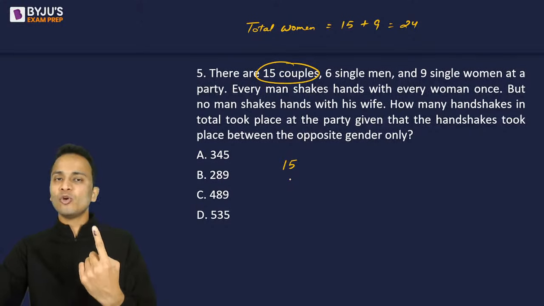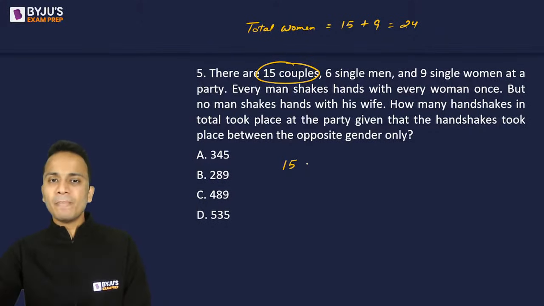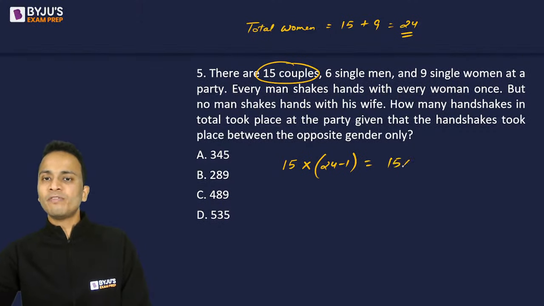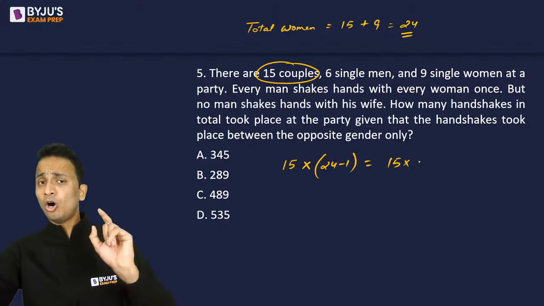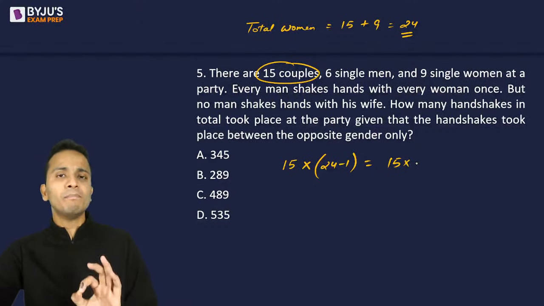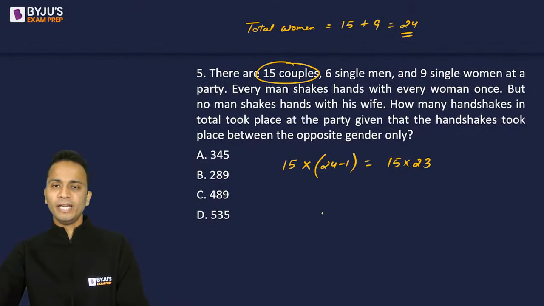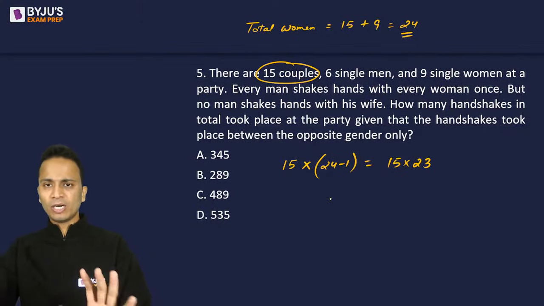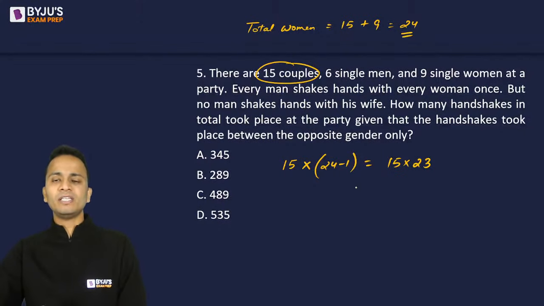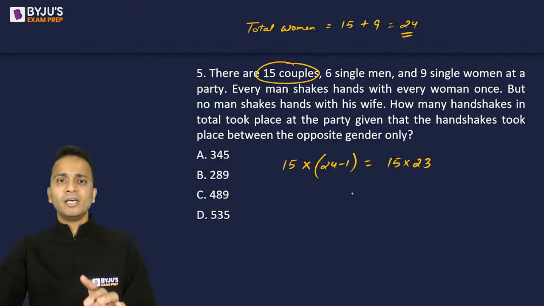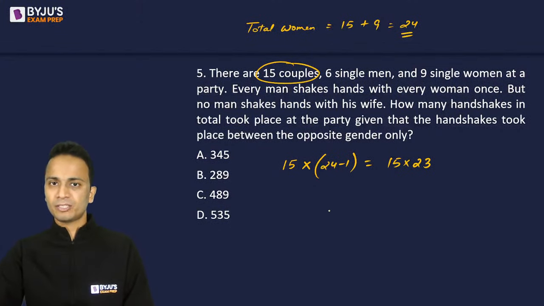Obviously a man has only one wife here, right? So each of these 15 men will shake hands with 24 minus 1, that is 23 women. So the total number of handshakes by the married men will be 15 into 23. All right, clear? This much should be clear, it's simple.